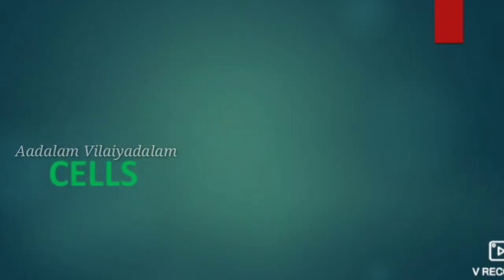And next I will explain about the cell. What is meant by cell? Yes, the cell is a structural and functional unit of life. That is, it is the only structural and functional unit of life. All human beings are made up of cells, and the cell is often known as the building block of life. Why? Because many cells are combined together to form organisms. So the cell is known as the building block of life.